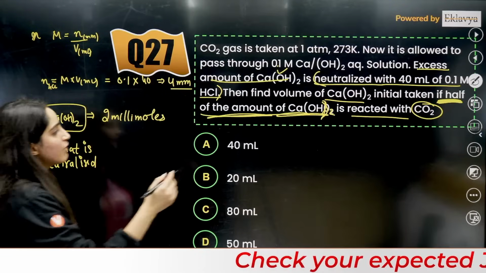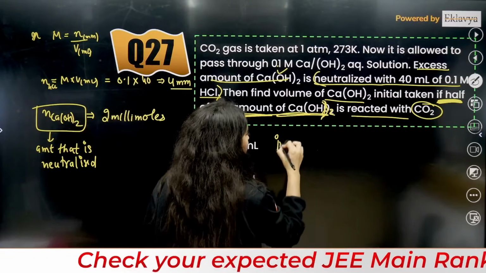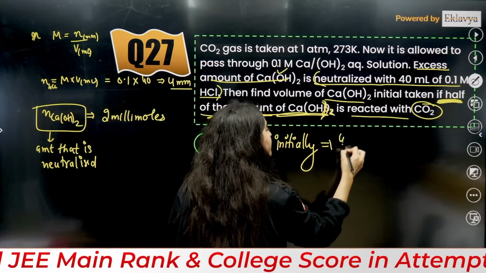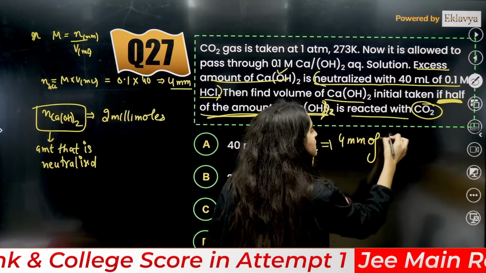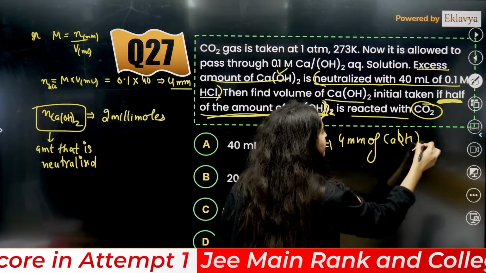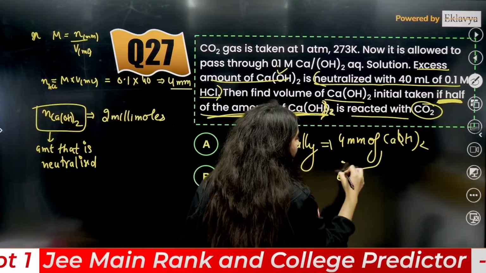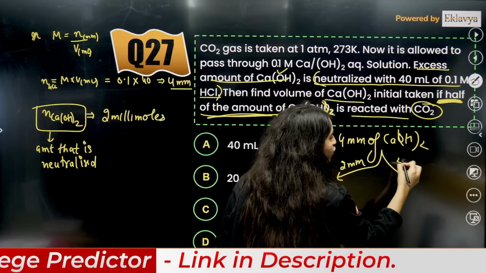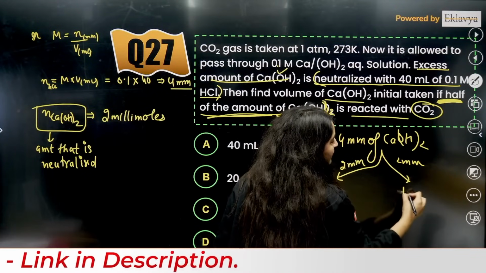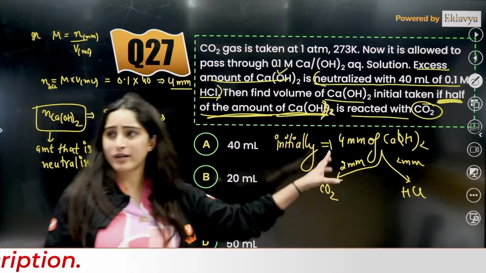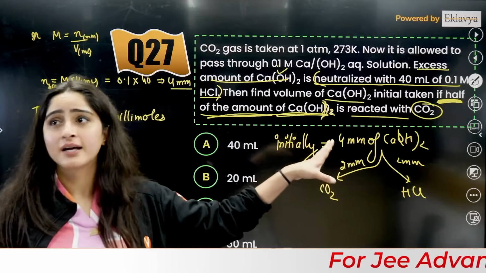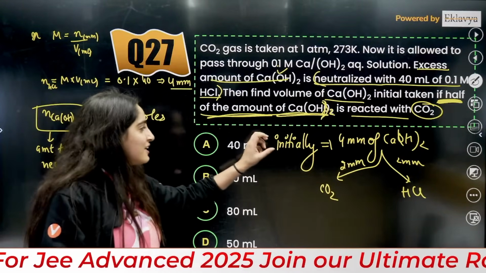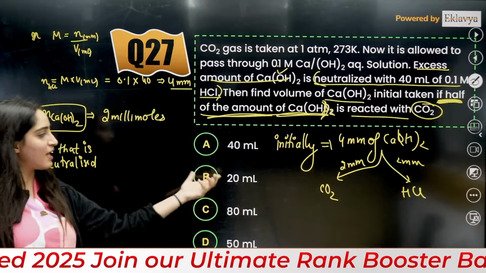So that means initially, and this is a very important thing, I should have 4 millimoles of Ca(OH)2. Half is reacted, 2 millimoles reacted with CO2, and 2 millimoles we are reacting with HCl. Got it? The full statement here. Guys, B is not the correct answer. That's why I'm saying this is important. Usually we get stuck here and say the answer is this.